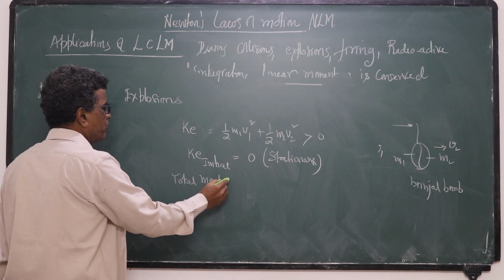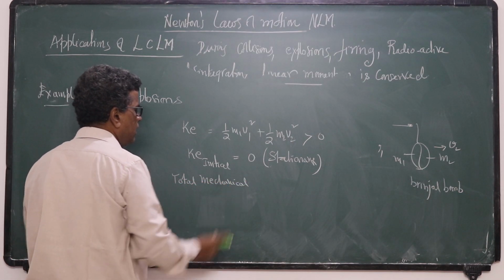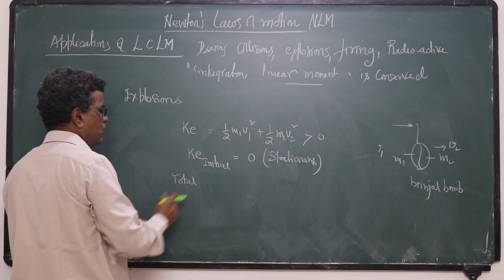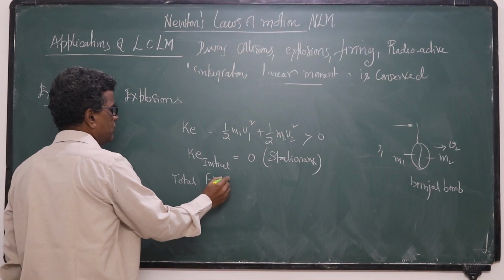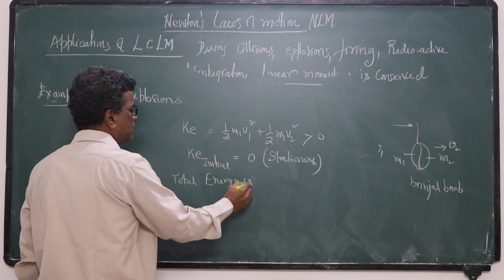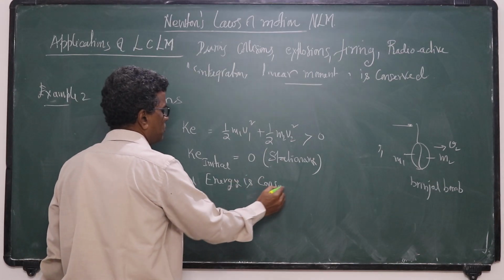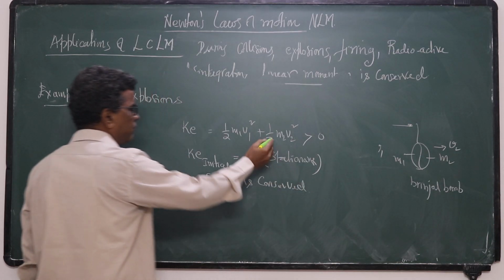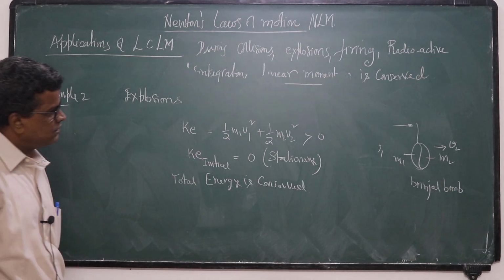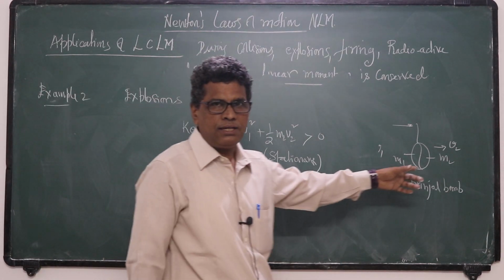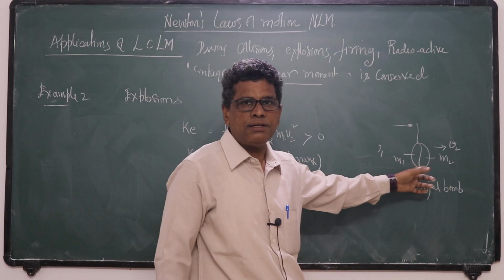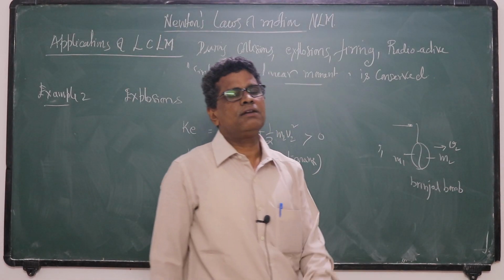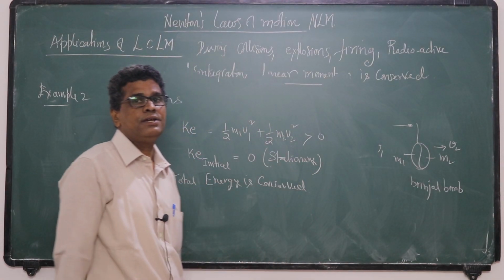Total energy is conserved. So where do we get this kinetic energy? This explosion is an internal chemical process. That chemical energy is converted into kinetic energy.